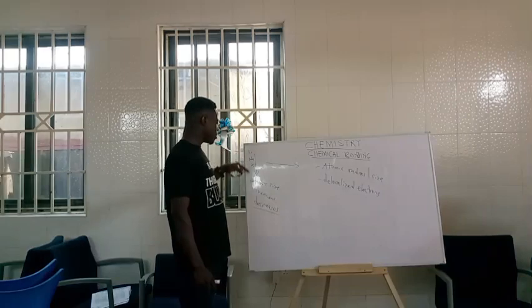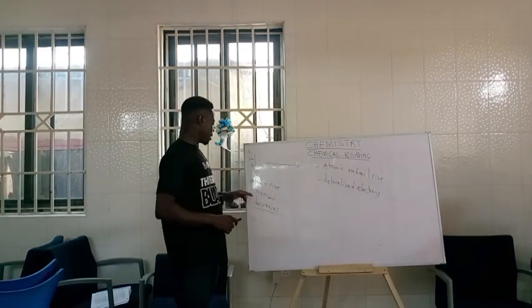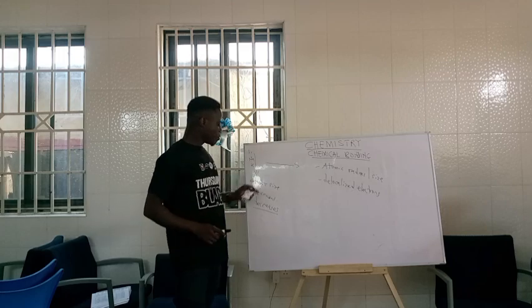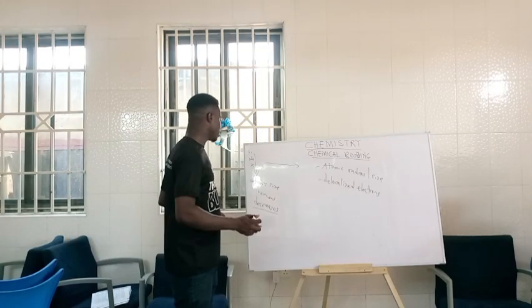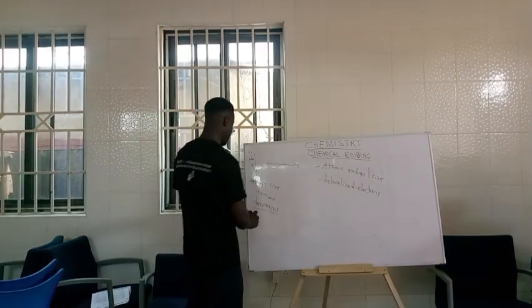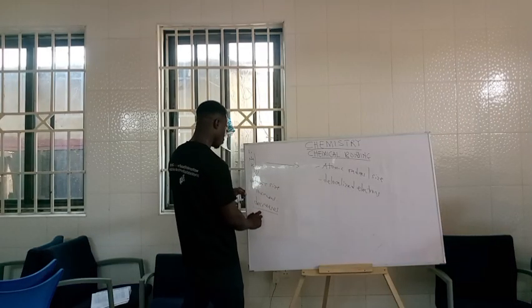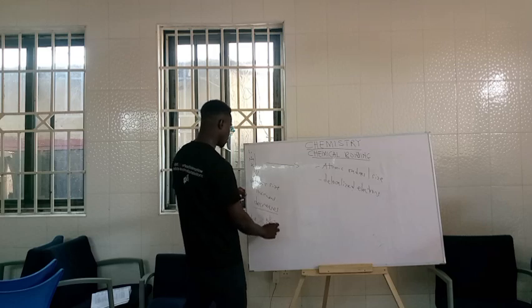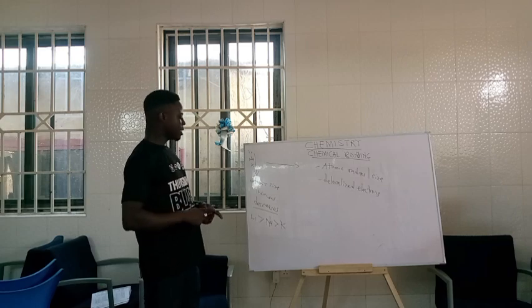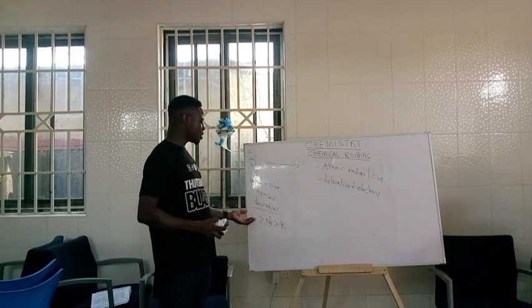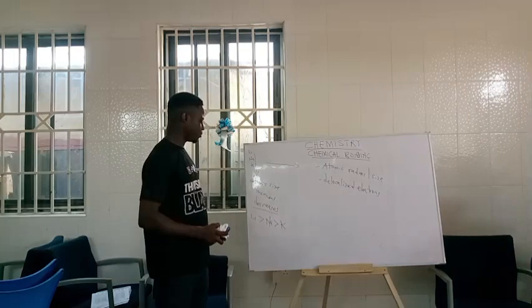So whenever we are moving down the group, the metallic bond strength decreases, meaning from the highest to the lowest. Here lithium will have the highest, followed by sodium, followed by potassium.